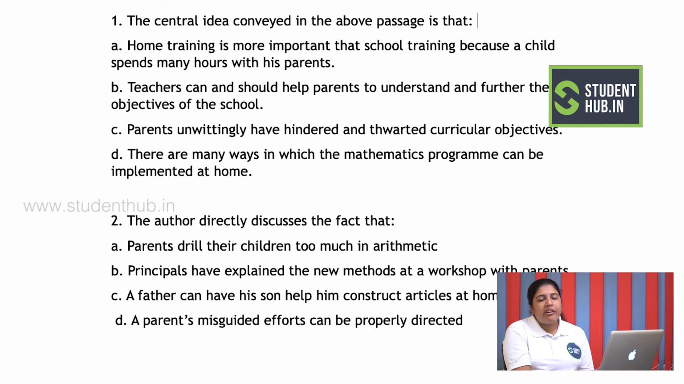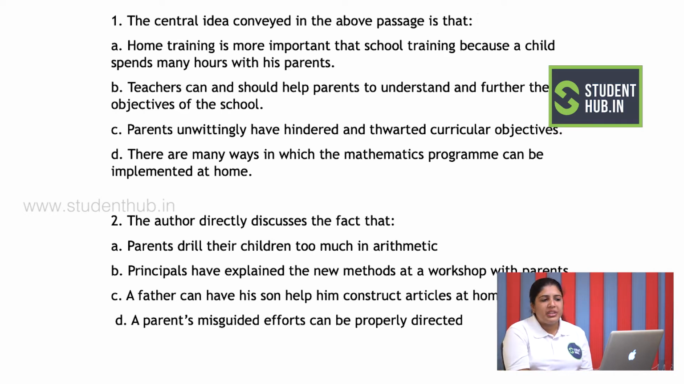Now, according to me, if I read question number 1, option D is very clear because it is focused on mathematics, and here it speaks about how mathematics can be included. But if I have to take a general idea, I would rather go with option C, because now my main objective is the parents and the teachers. So when I read option A, it says home training is more important, but this is not given in the passage, and there is nowhere in the passage that is highlighting it. So option A rules out.